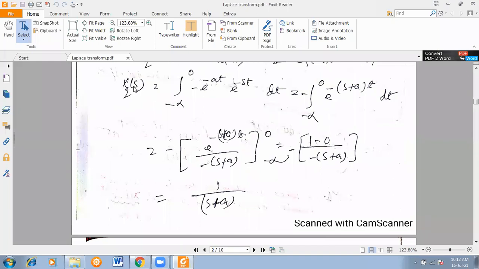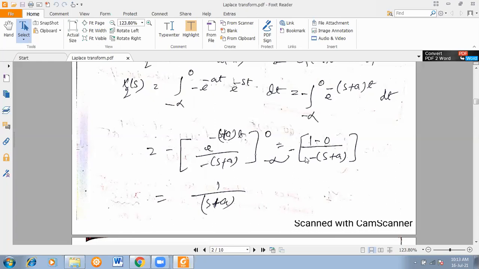If that signal has to converge, then we have to take the condition that s plus a should be negative itself. So that's why in the Laplace case, after finding out the Laplace transform, you have to find out the region where the Laplace transform is converging. Okay, so that is called region of convergence.